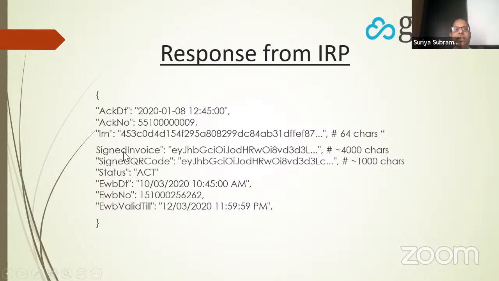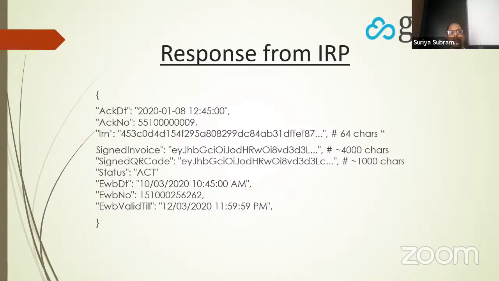There are some important fields here: signed invoice, signed QR code. For the ordinary people who are seeing this, it is only a bunch of characters. There are about 4,000 characters. You will not understand anything. It will not make sense what this is. It starts with E, Y, J, H, B, G, and so on and so forth. However, this is encoded. This is the digitally signed invoice encoded here. There are various software tools that can understand this output and tell you whether it's a valid invoice or not. In fact, we will do that right now in a demo, shortly after we generate invoices, we'll validate them.